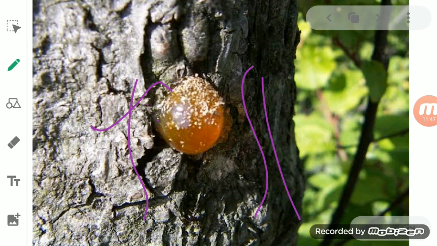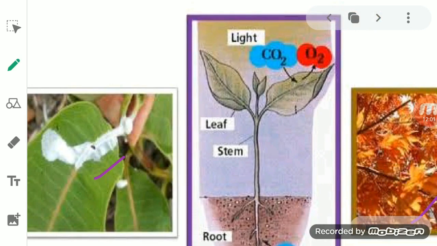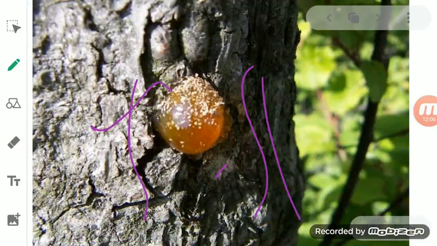So plants secrete a large number of waste products like gum, resin or latex. You have seen latex also. See, this is a latex, a white gum-type substance which comes from the plant. Gums are there, you see here, or resins are there. All these things are released by the plant, and we consider these as a waste product which is released by a part of the plant.